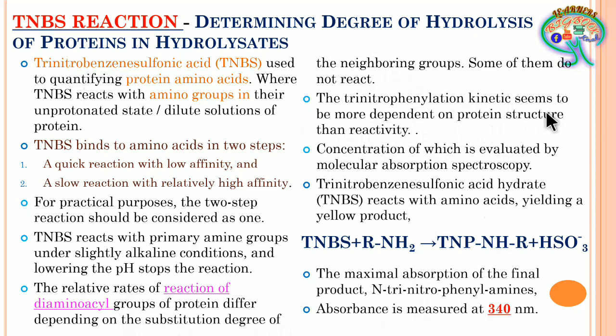If the protein structure is well suited and helps the reaction, then the reaction is going to be easy. But if it is not providing any free amine or free amino groups, then the reaction is not going to happen. That is why trinitrophenylation depends on the protein structure, the concentration of which is evaluated by molecular absorption spectroscopy. You know this thing: trinitrobenzene sulfonic acid hydrate reacts with amino acids, yielding a yellow product, and with the help of this yellow product we do the absorption spectroscopy.